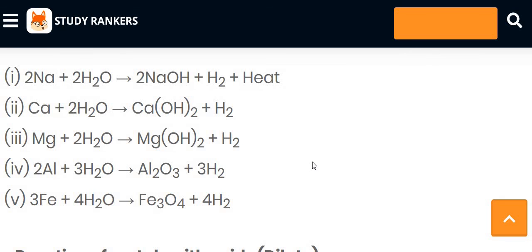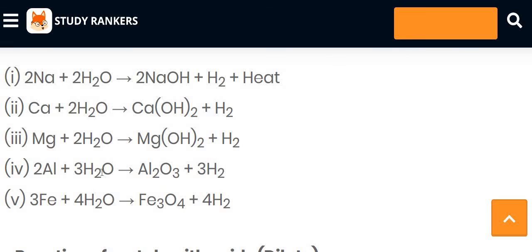We will see the examples of it. Sodium reacts with the cold water to form sodium hydroxide and the hydrogen gas is released, and here heat is generated. So this kind of equation we consider as an exothermic reaction. Calcium reacts with the water to form calcium hydroxide and the hydrogen gas is released. Magnesium reacts with the water to form magnesium hydroxide and the hydrogen gas is released.